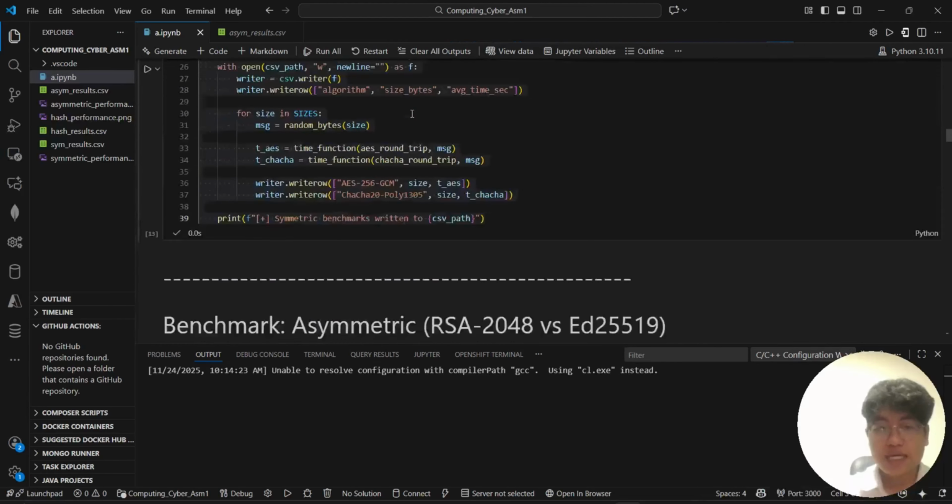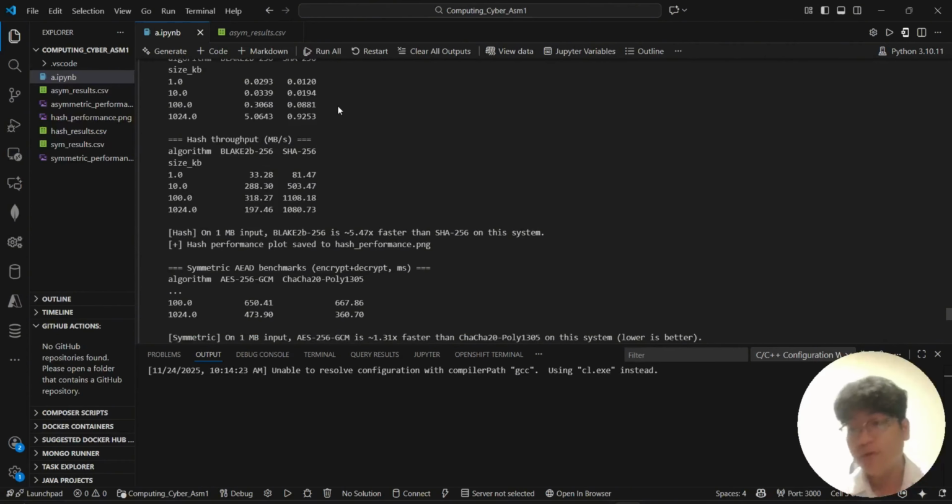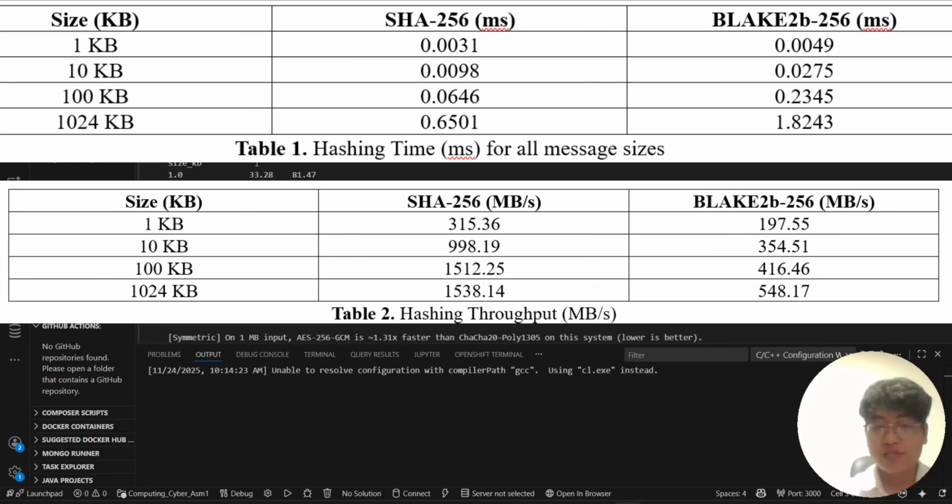As you can see, the benchmark will differ across trial runs, but I will use the first result that I get. On the screen is the graph I first made. SHA-256 processes this 1 KB message in about 0.003 milliseconds, while Blake2b takes 0.005 milliseconds. Now look at these complete results across all message sizes. We see a clear pattern that SHA-256 is consistently 2.8 times faster, achieving 1.54 gigabytes per second compared to Blake2b's 548 megabytes per second.